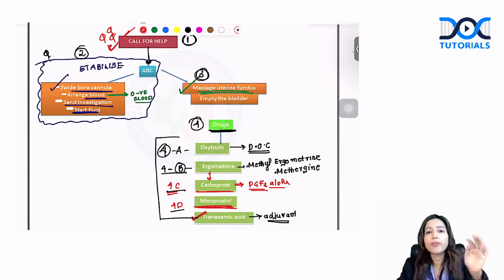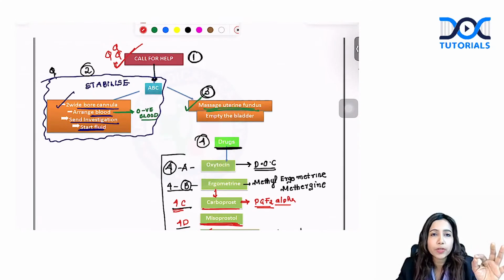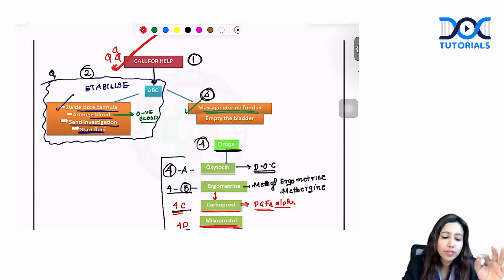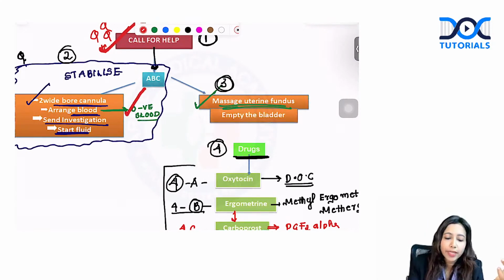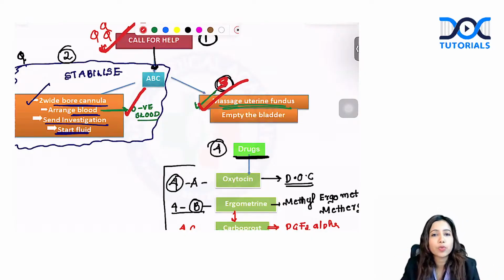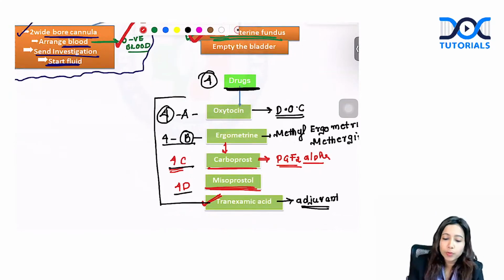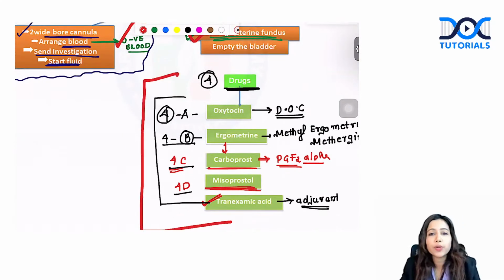Whenever a patient has PPH, first and foremost you are going to call for help. Next, you are going to stabilize the patient. How do you stabilize? The question might give you: put an IV cannula, take out blood, start fluids, give the patient blood once it is available. Initially we give O negative blood. Then we start massaging the uterus. The third thing is massage the uterus, empty the bladder. Then you will proceed with the drugs. All the uterotonics, oxytocin, ergometrine, carboprost, misoprostol, are the uterotonics in order.